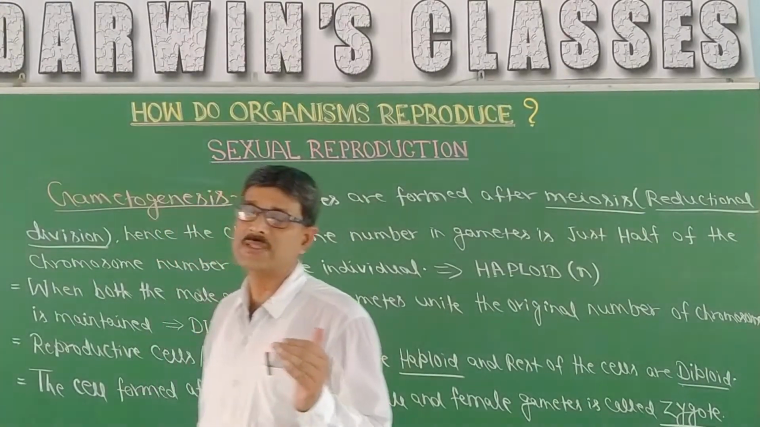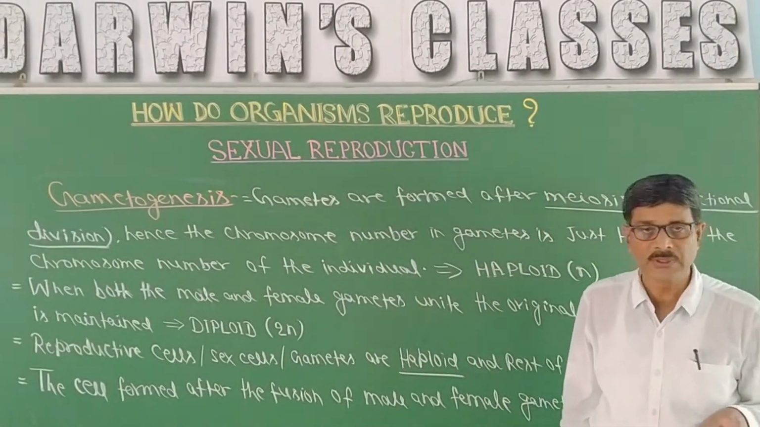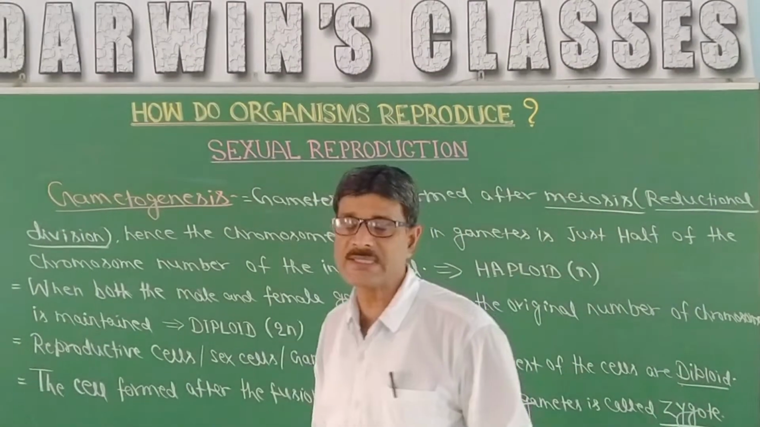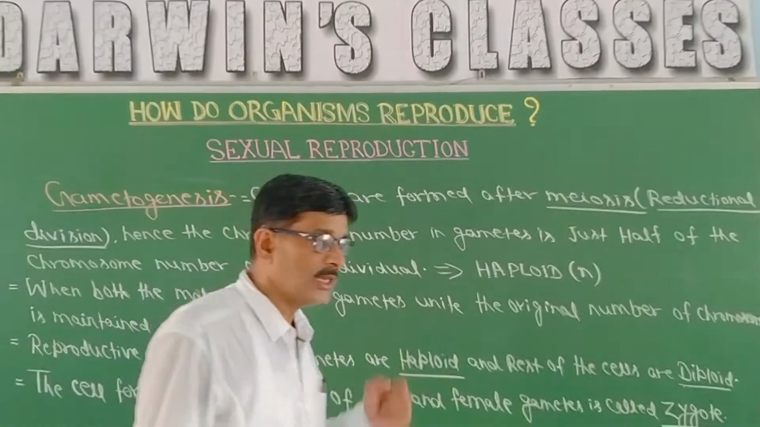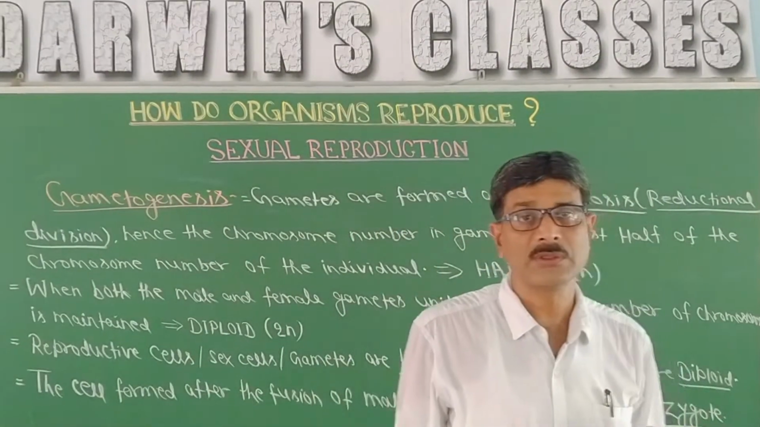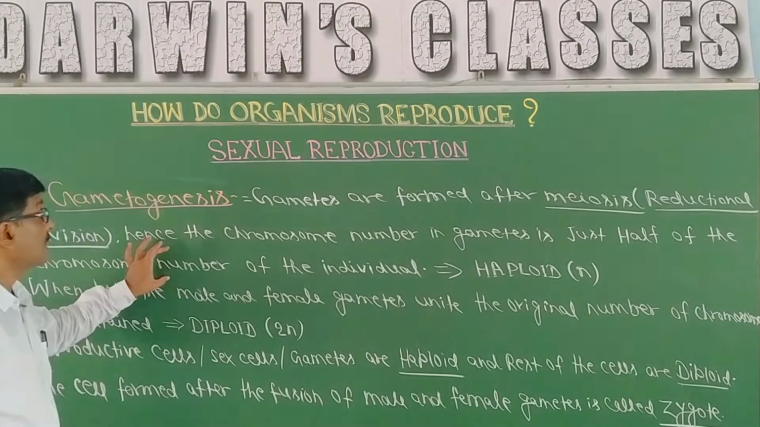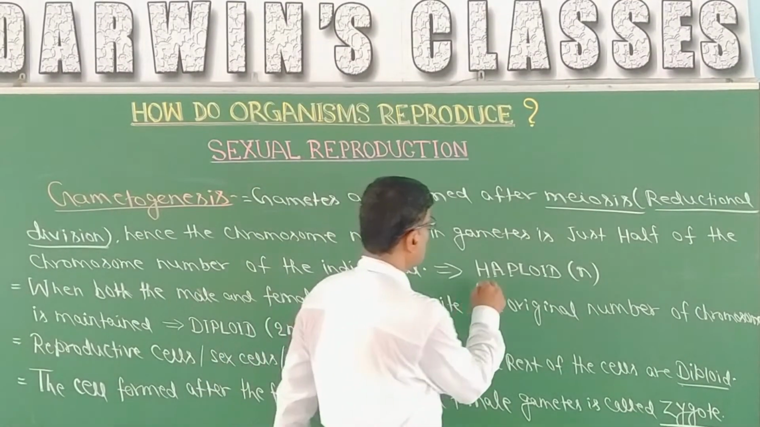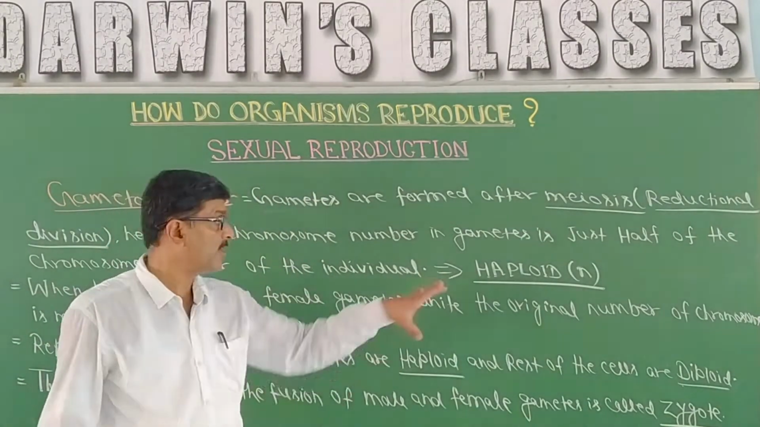an individual is having. In case of human beings, in case of ourselves, all the cells of a human being are having 46 chromosomes, but the gametes, the sperm, are having 23 chromosomes. The ovum is having 23 chromosomes. So the gametes are termed as haploid. They are having half the number of the chromosomes as the individual is having.